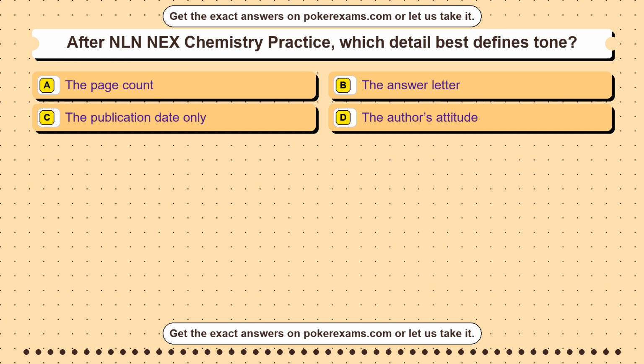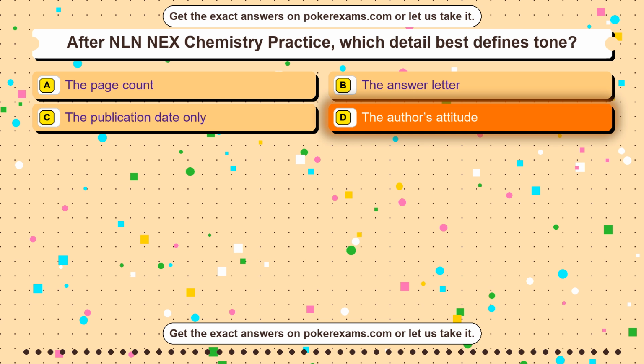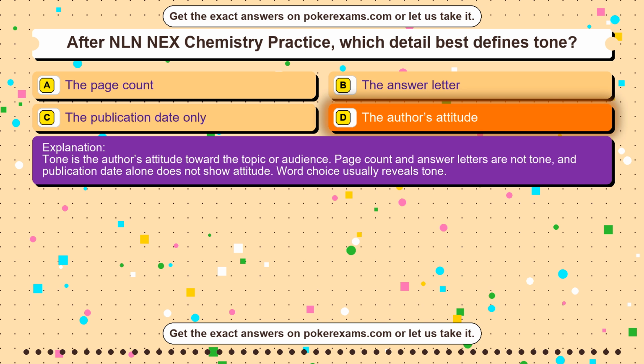Question 46. After NLN NEX Chemistry Practice, which detail best defines tone? Option A, the page count. Option B, the answer letter. Option C, the publication date only. Option D, the author's attitude. The correct answer is option D, the author's attitude. Tone is the author's attitude toward the topic or audience. Page count and answer letters are not tone, and publication date alone does not show attitude. Word choice usually reveals tone.